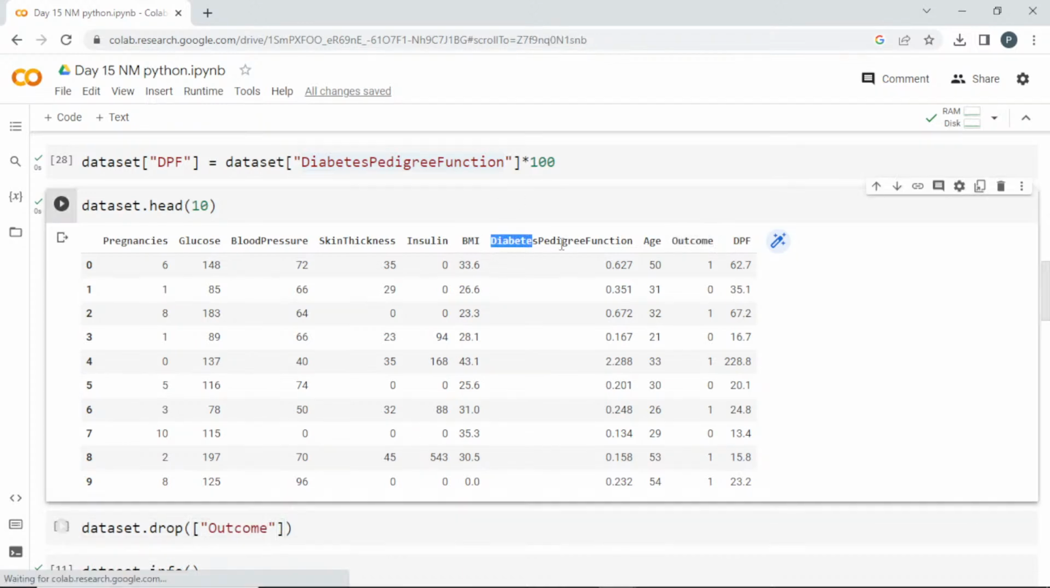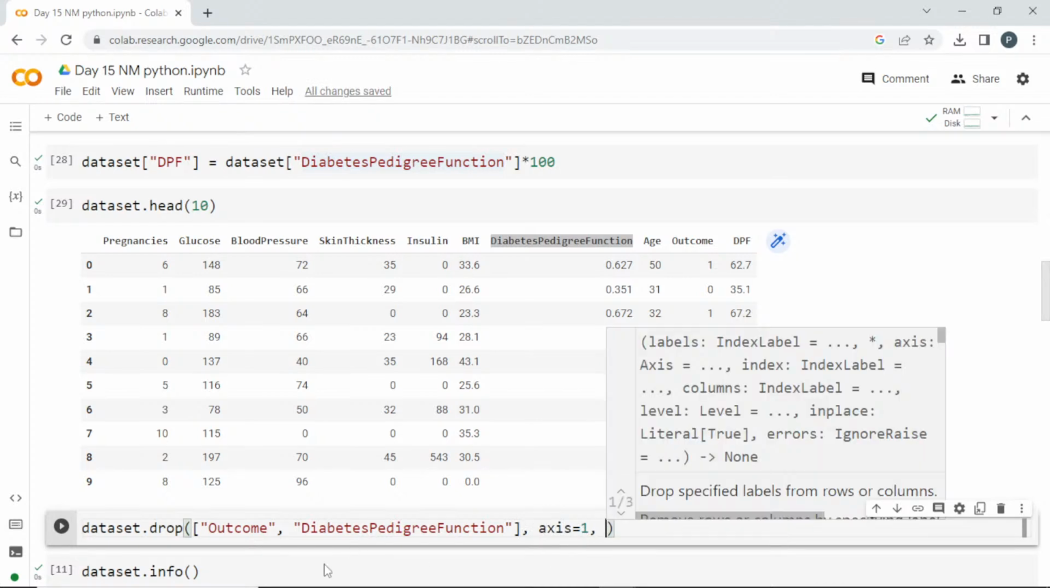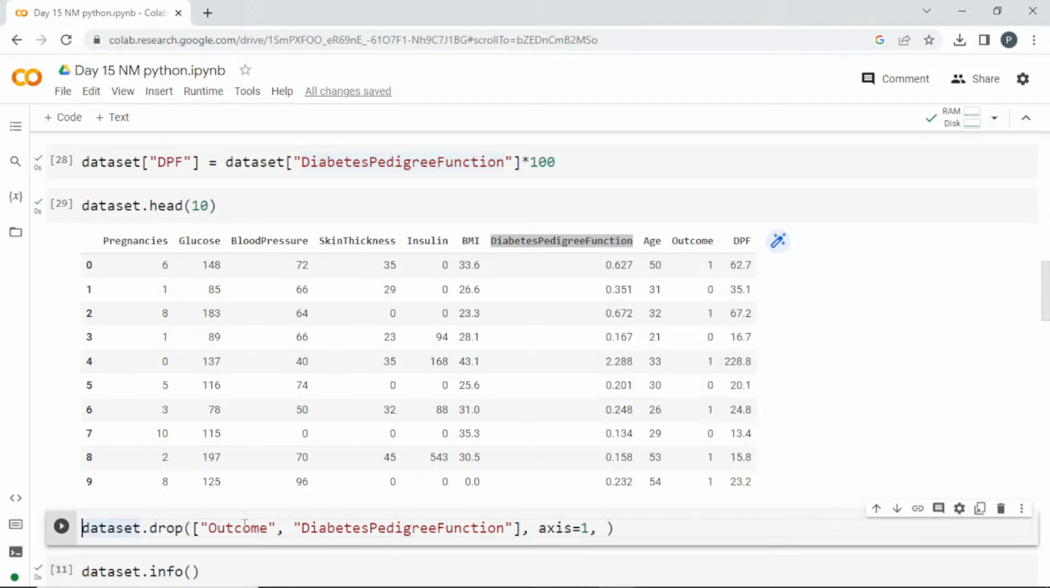Okay, and since I have manipulated this, I don't want it here, so I'll copy that also. I'll paste it. These two columns, I don't need them now, so I'm going to remove them. Since it's a column-wise action, I'll mention axis equal to 1. If I'm creating a new variable and storing the dropped result in it, then I don't need to mention inplace. If I want to change this dataset variable itself, then I can go with inplace equal to True.